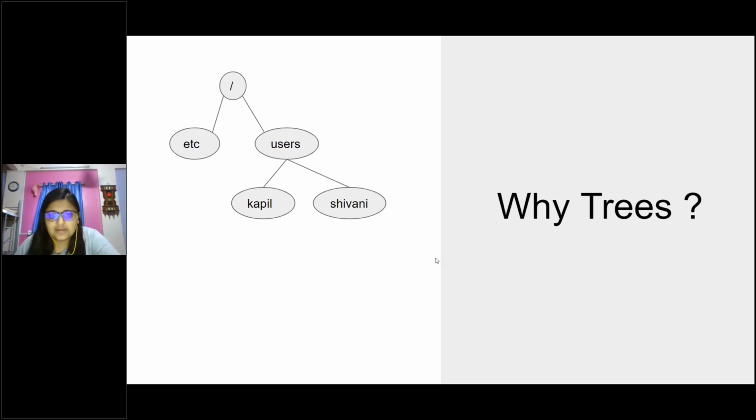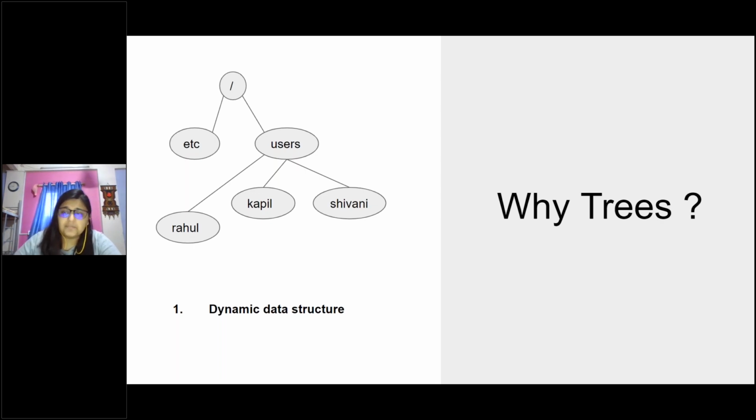The first and major advantage of a tree is that it is a dynamic data structure. What I mean by a dynamic data structure is that you can automatically add a new entry or a new node to the tree as and when required, and adding the new node will not hamper the existing structure of the tree. As you see, I added a new user, but the existing structure of the tree did not get hampered. And this does not happen with arrays. In an array, if you want to append a new element, you need to create a copy of the existing array. That says that an array is not a dynamic data structure, but a tree is a dynamic data structure.